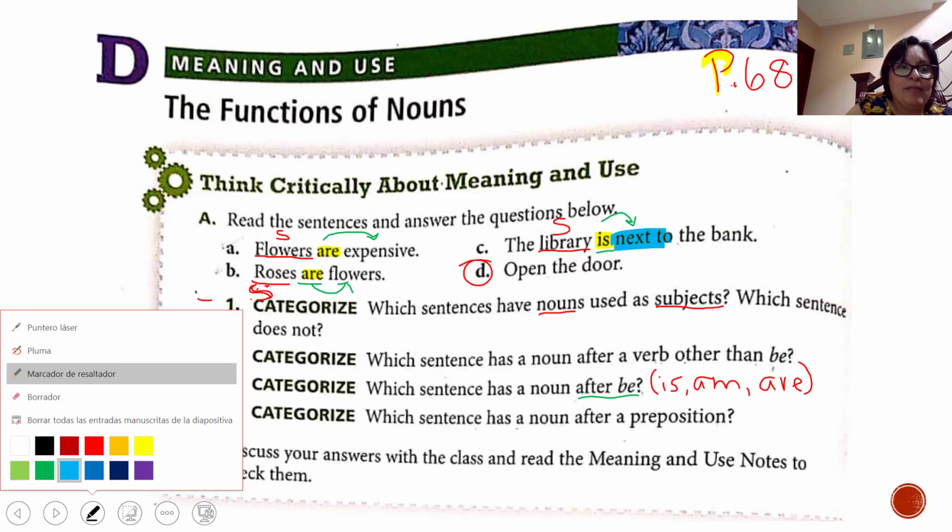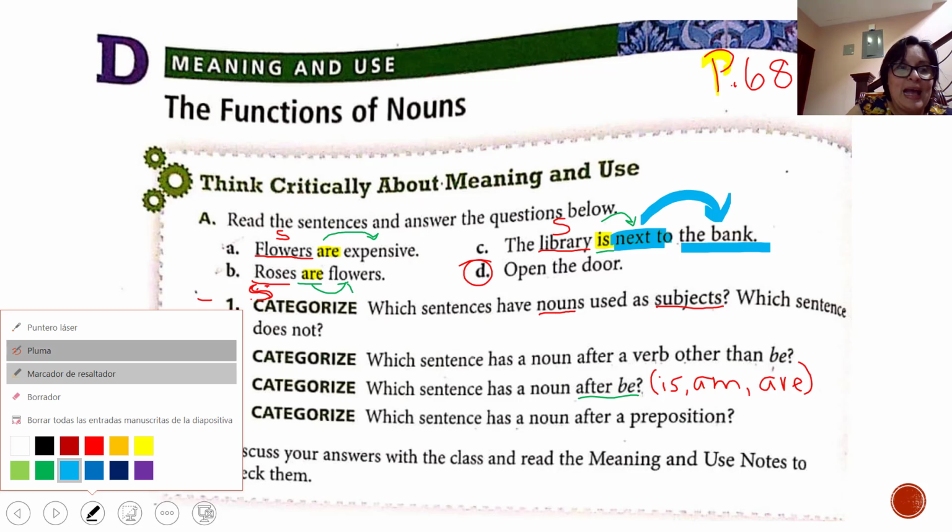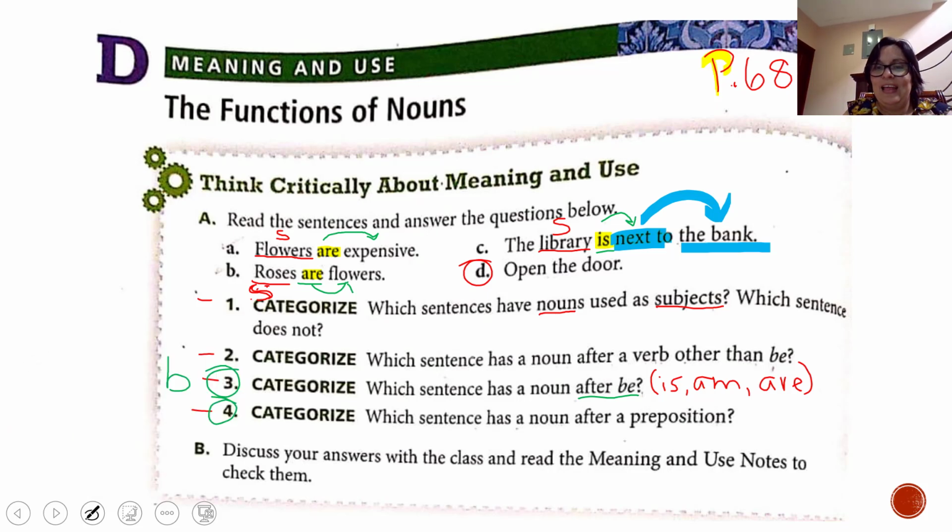And look what we have after the preposition. We have the bank. The bank is a noun, so that means that the noun after preposition is letter C. Okay?